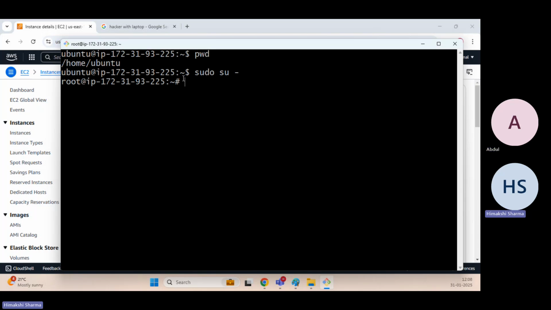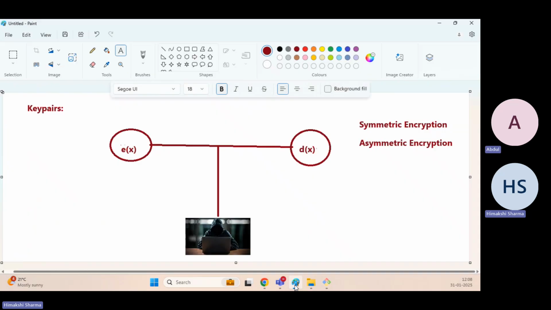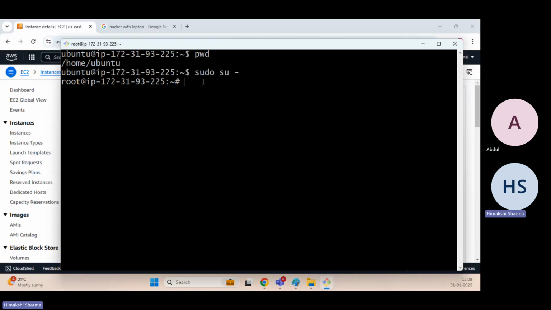I got it. So here we are. Now we were talking about the key pairs. Let me show you the key pair. I told you we are using asymmetric encryption, so how can I validate it? Here we are as root. We connected with the default Ubuntu user, so again let me switch to Ubuntu. I can say su ubuntu. Now I have switched to Ubuntu.